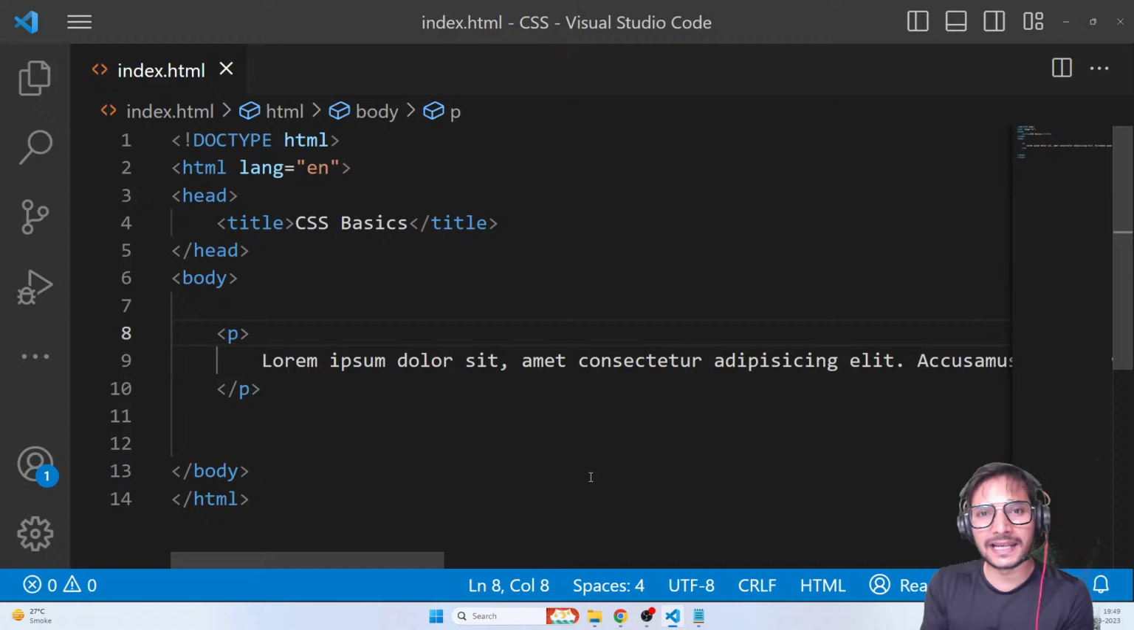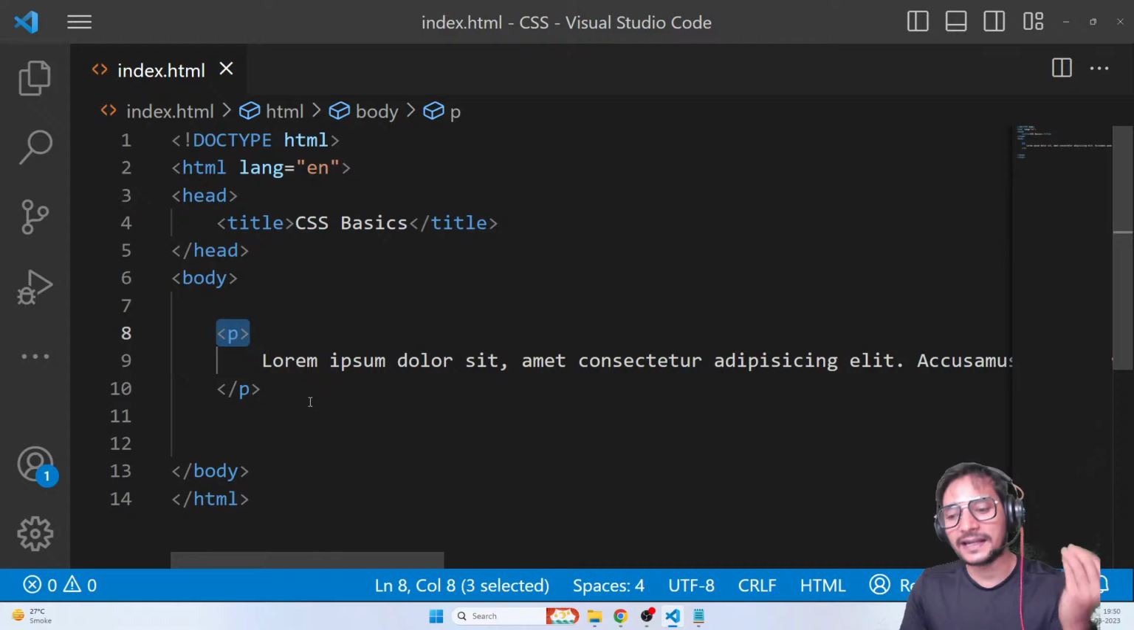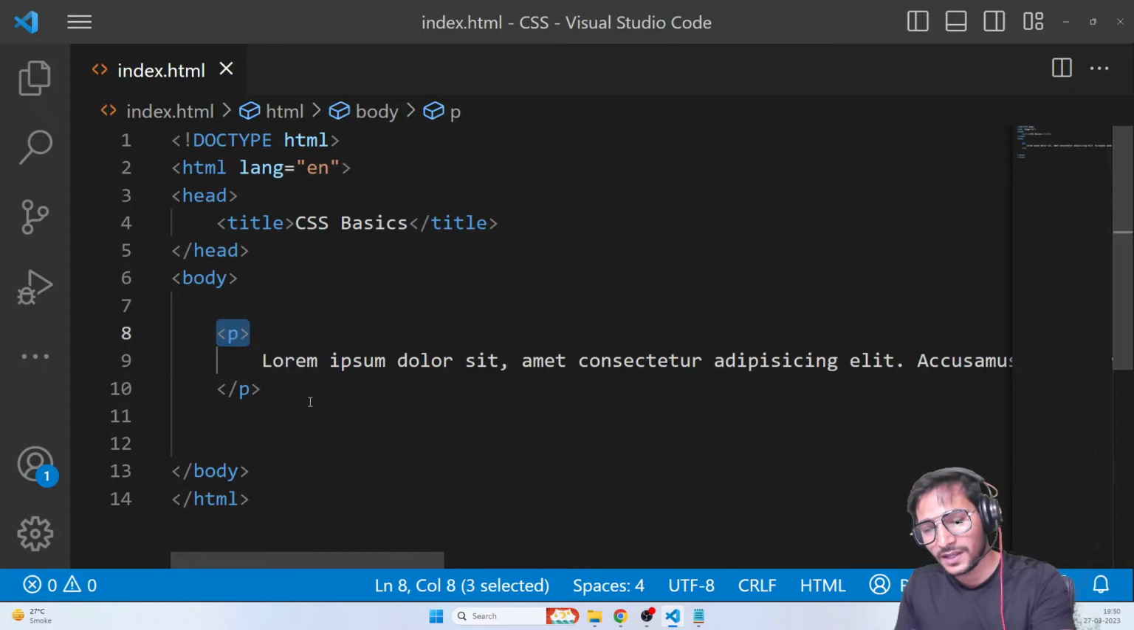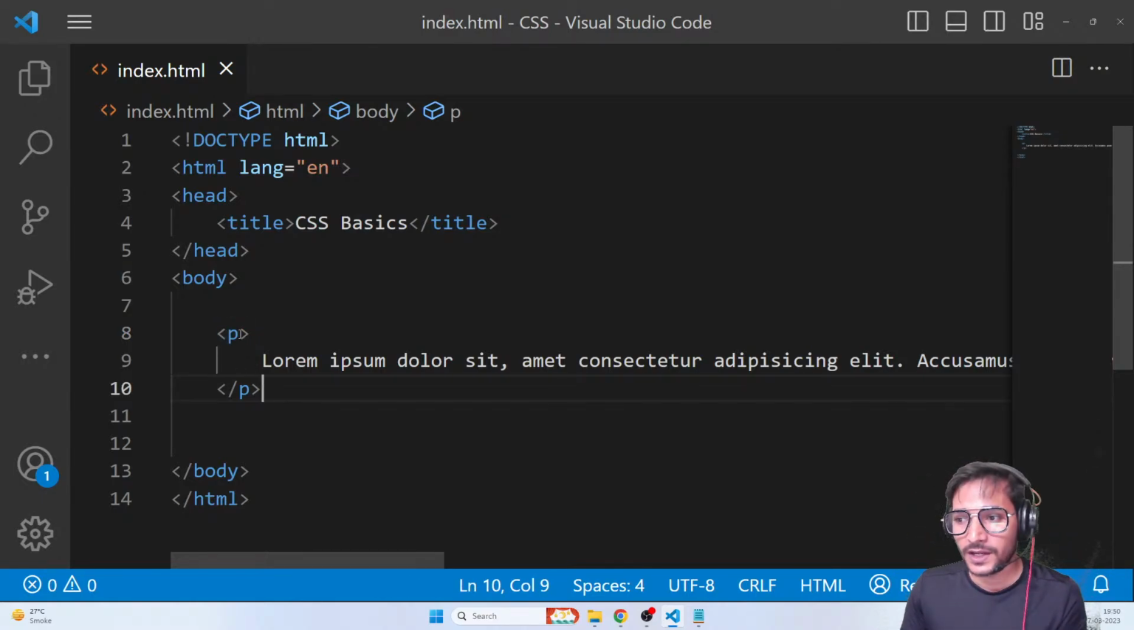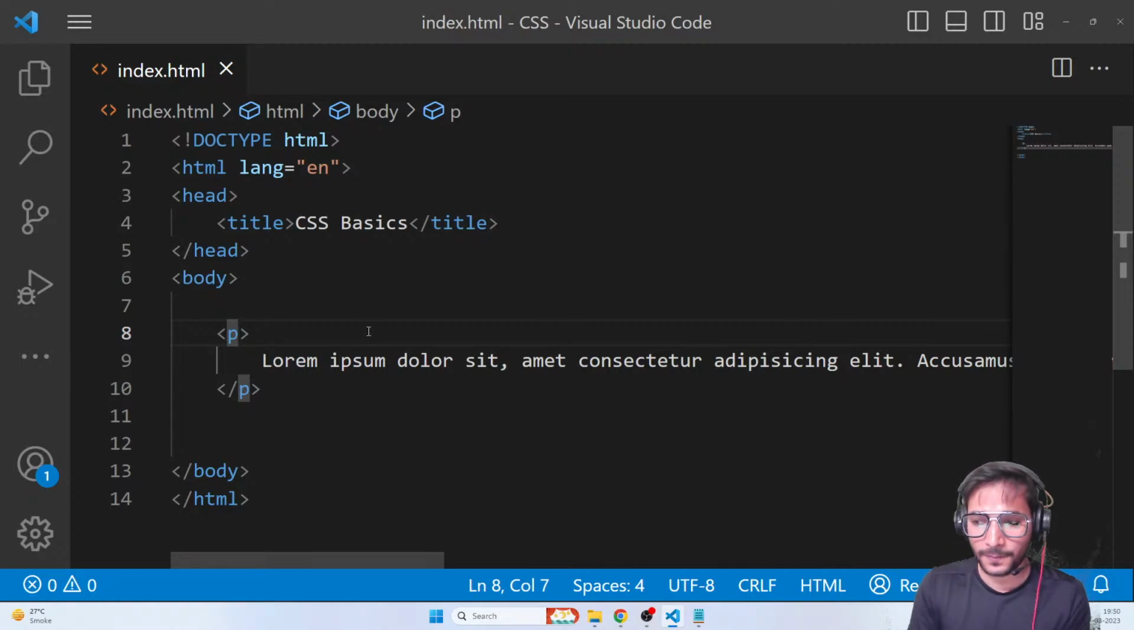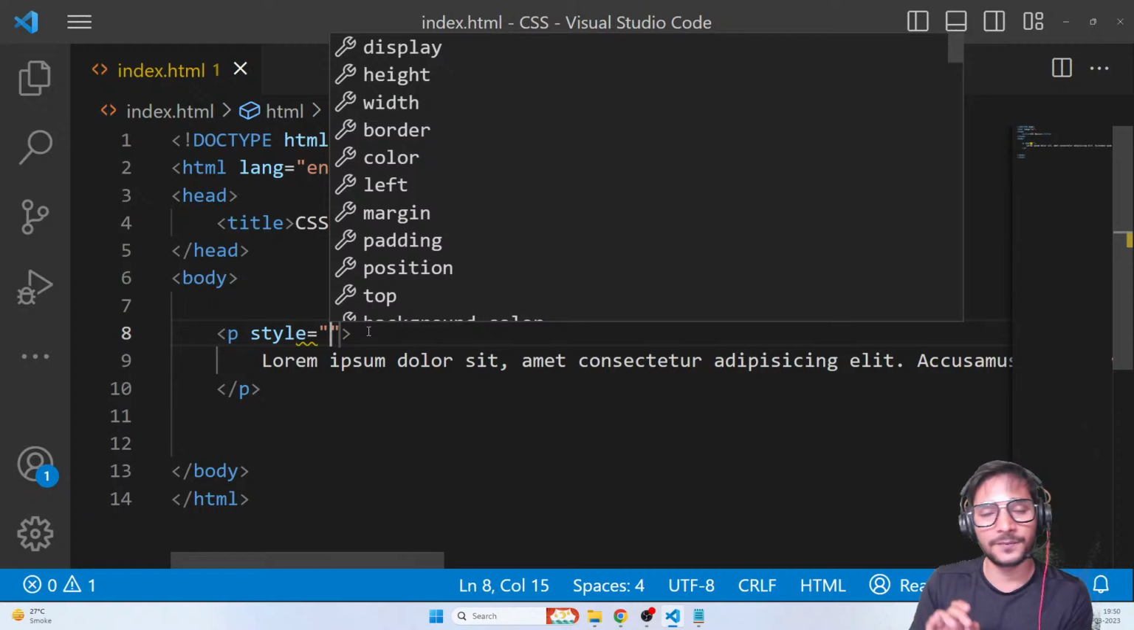When you say inline, it means writing CSS in the tag itself. Here I have my P tag, and if you're using the inline way of writing CSS, you're going to be writing CSS in the tag itself. So let's see how to apply it. You go in your opening tag, and just after the tag name, you use the attribute called style, and that's it. Now in between these double quotes, you can write all the properties of CSS that you want.